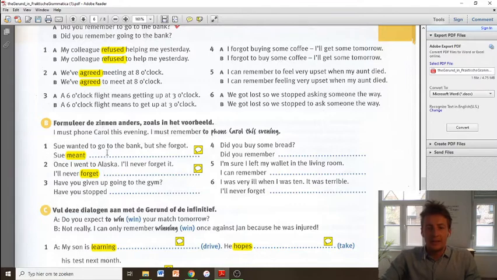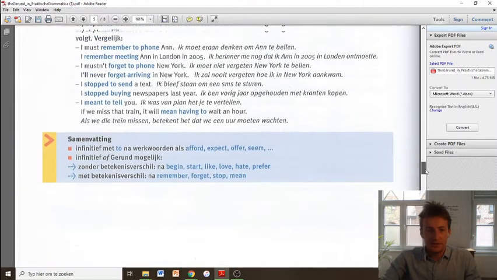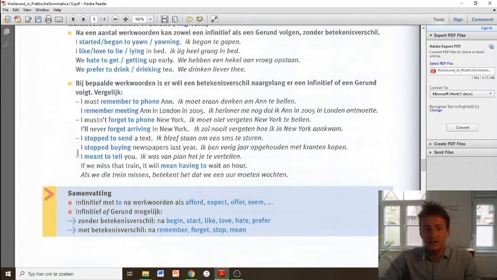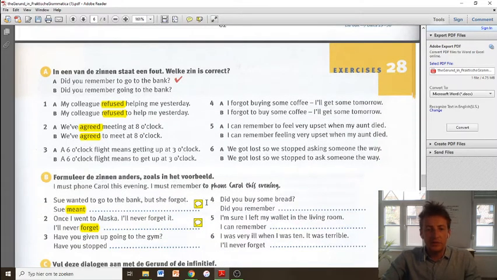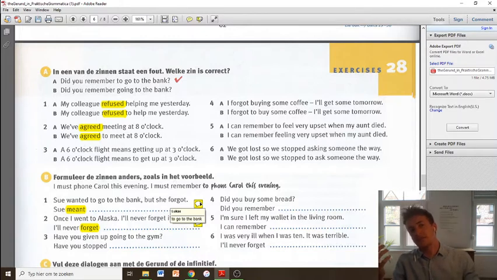Now, mean is one of those verbs, you can find it over here, which changes in meaning when you use it as a to infinitive or as a gerund. You'll see that we have to use a to form here. So Sue meant to go to the bank. If you write something like Sue meant going to the bank, then you're actually expressing a sentence in which it was not clear what she meant by saying that, and you're clarifying it. But here we use to go to the bank because it's an intention.